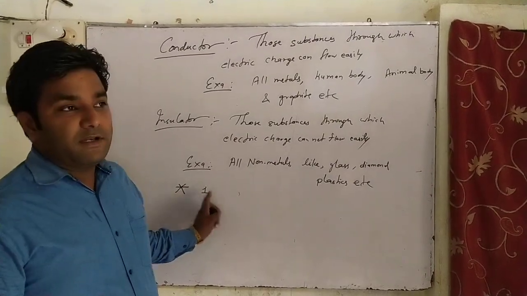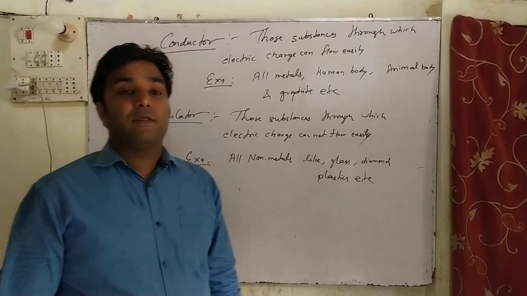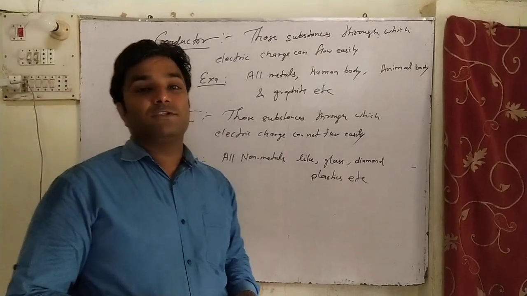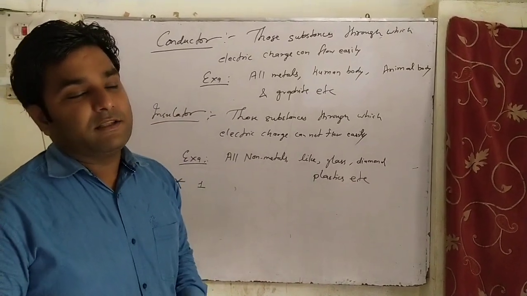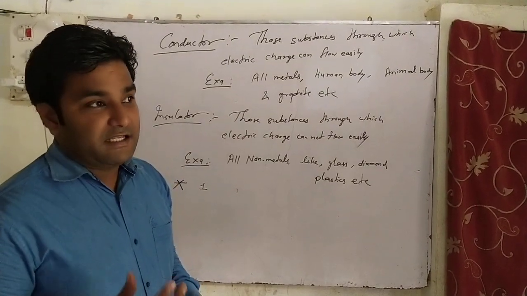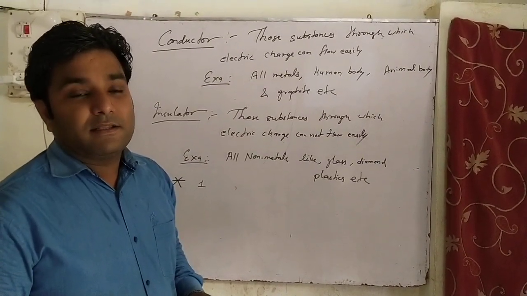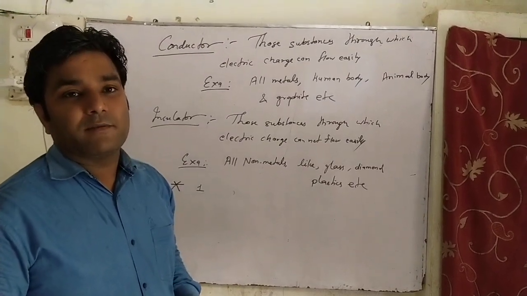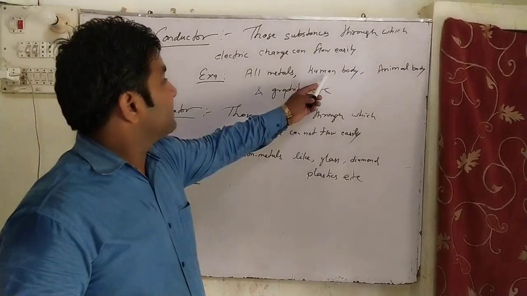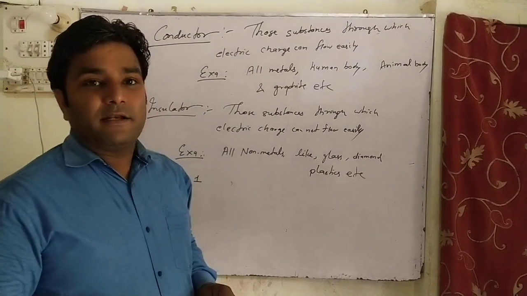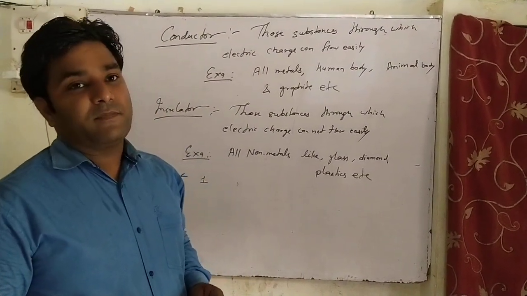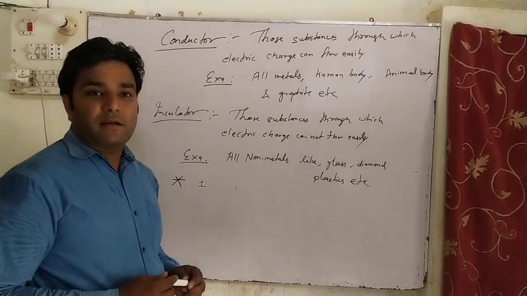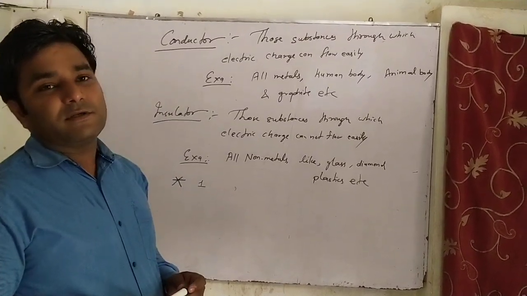The charge developed on the iron rod passes through your human body, because the human body is a good conductor, and neutralizes to earth. That's why no charge develops on an iron rod when rubbed with woolen cloth.